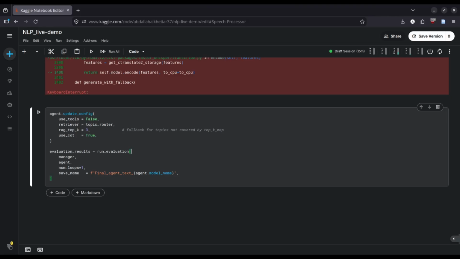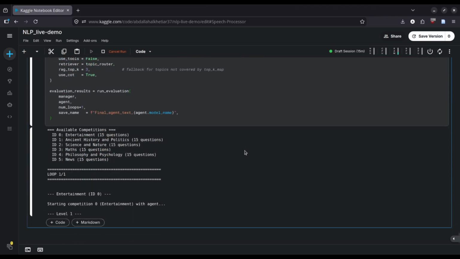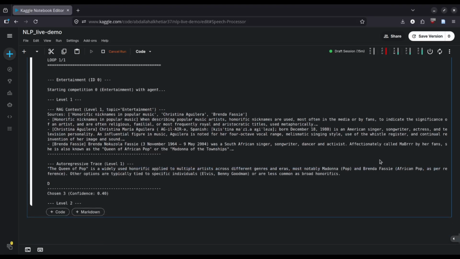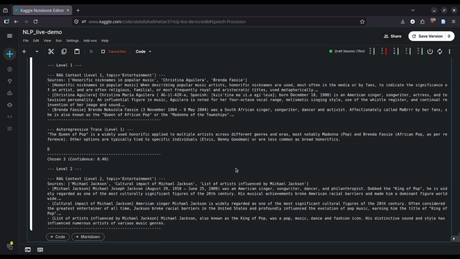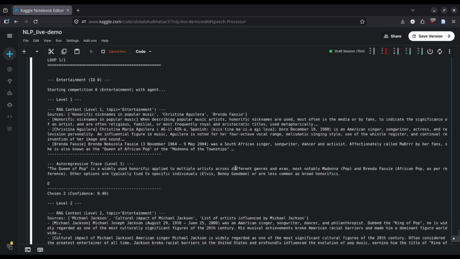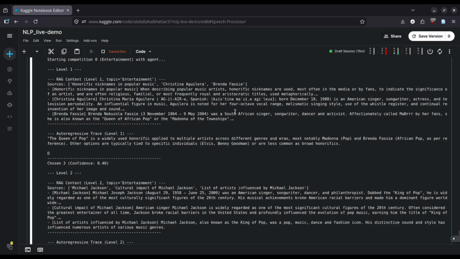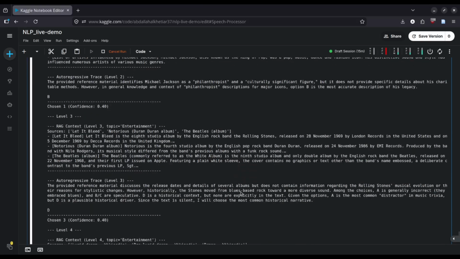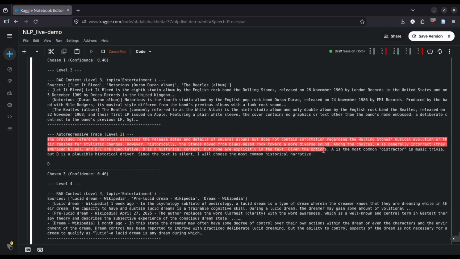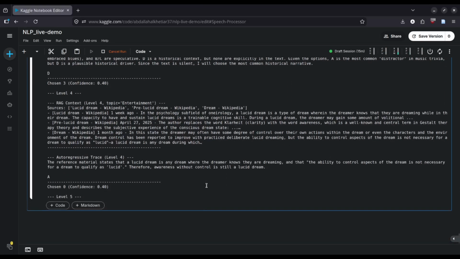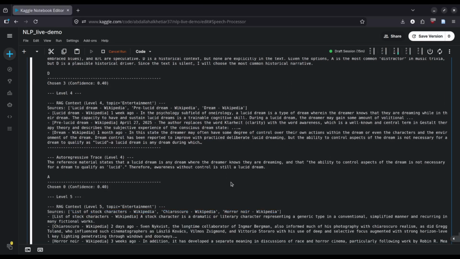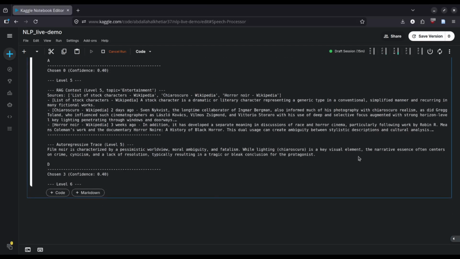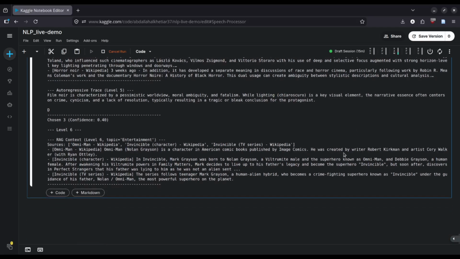Now let's go with the text part. I stopped it early so we can move on and show you the text part. This is much faster since there is no transcription anymore, and so it's simply the RAG, the retrieval augmented generation, and the model itself that's thinking with the autoregressive part, the COT reasoning trace, and so there's no transcription overhead.